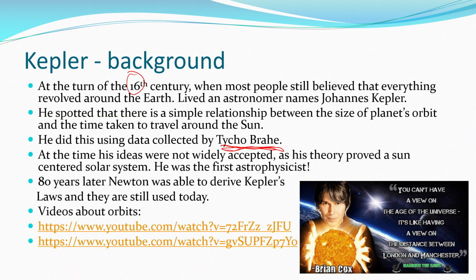But it turns out that Kepler proved some amazing things, which are these 3 laws that we still talk about today. You can have a look at those videos that I've got linked there. This data that Tycho thought was rubbish was actually really brilliant stuff around how planets orbit around the sun. Kepler was dealing with how planets orbit around our sun, but we've found that these laws apply to all solar systems that we've come across.